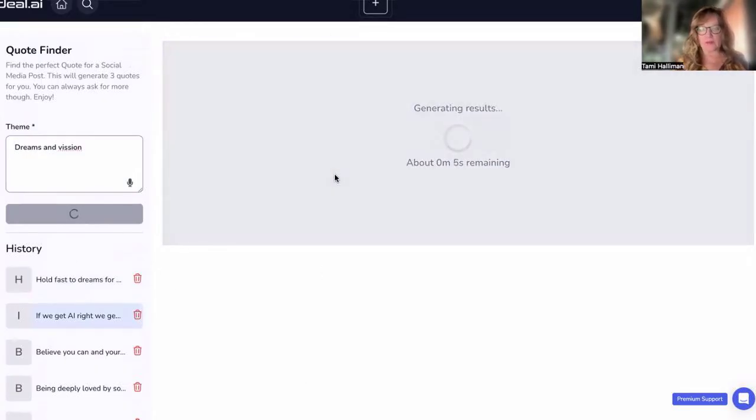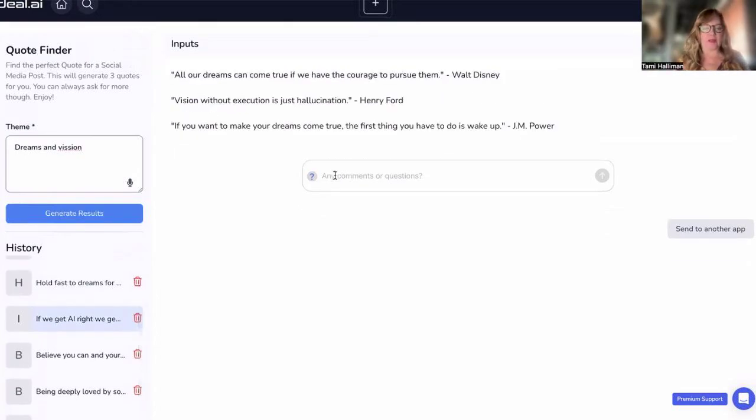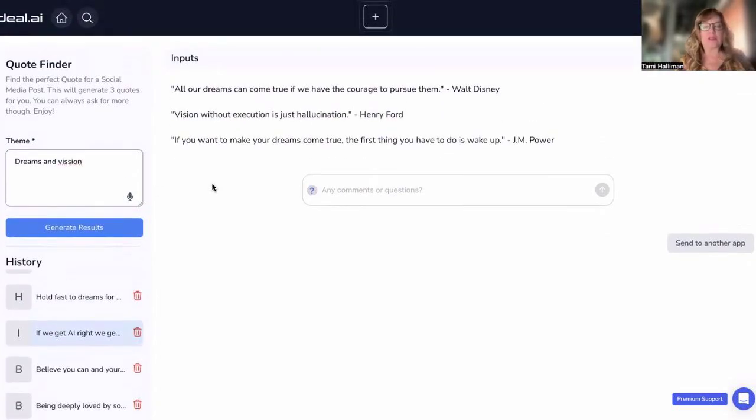So that's the first one. It's very easy to do. You just put in what you're thinking about, and it's going to generate three quotes for you. Oh, look, it's done already. It's quick. Okay, so all our dreams can come true if we have the courage to pursue them. Vision without execution is just hallucination. If you want to make your dreams come true, the first thing you have to do is wake up.